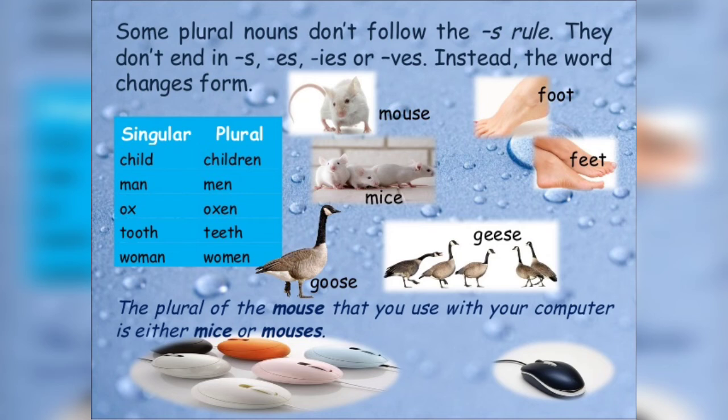Some plural nouns don't follow the s rule. They don't end in s, es, ies, or ves. Instead, the word changes totally. For example, child, children, man, men, ox, oxen, tooth, teeth, woman, women, mouse, mice, foot, feet, goose, geese. So you can see here the whole noun has changed. Sometimes we have replaced a vowel with another vowel.